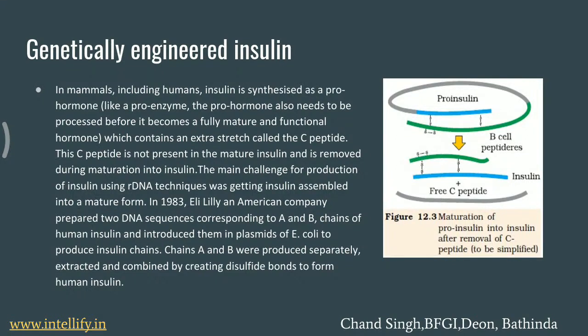At the end, insulin is converted into the active form that has an A chain and a B chain, and it consists of 51 amino acids. To overcome this problem, when we prepare genetically engineered insulin outside, we make the A chain and the B chain separately in different bacteria, which we are going to study.